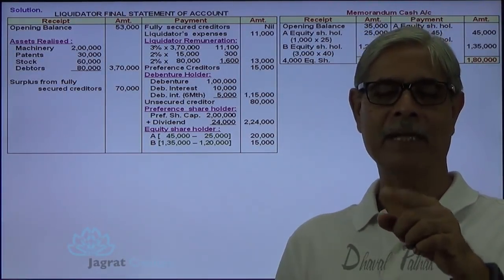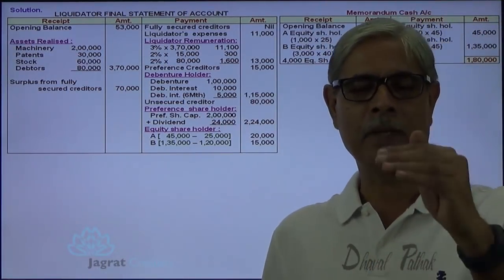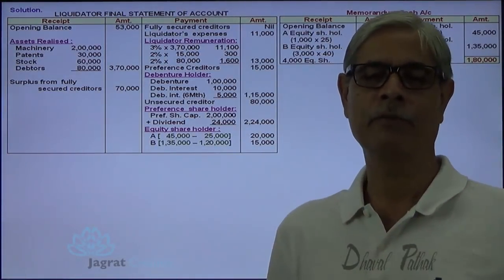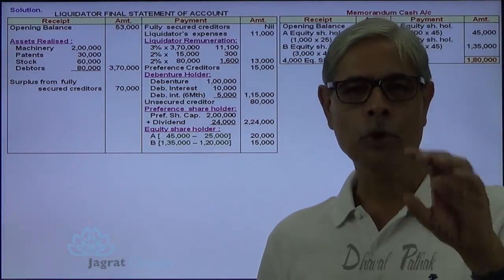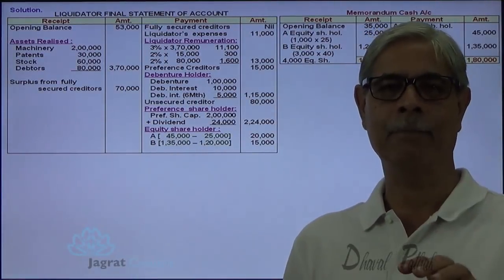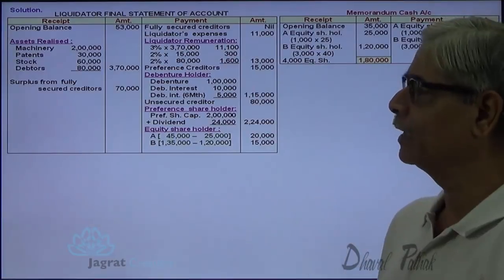So 55 rupees are lost by the first type of shareholders. The second type of shareholders paid 60 per share. They are given 5 rupees back. So they have also lost 55 rupees in case of liquidation. So both types of shareholders lost 55 rupees per share out of the amount paid by them to the company as shareholders. So this is how the refund is worked out.